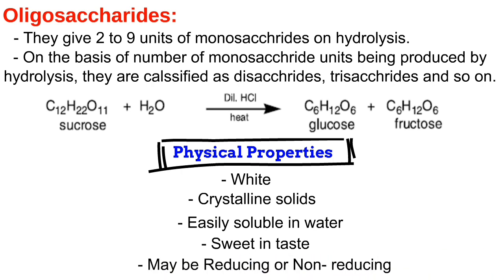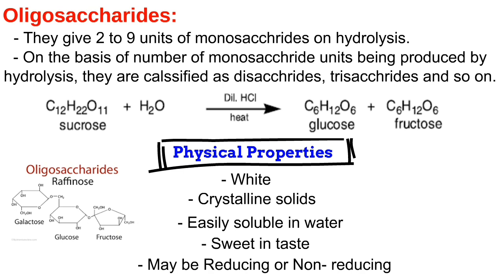Here you can see another example of oligosaccharide, which is raffinose. It is a combination of galactose, glucose, and fructose. These 3 small sugars combine together repeatedly to give raffinose, which is an oligosaccharide. It is a trisaccharide because it is composed of 3 small units.